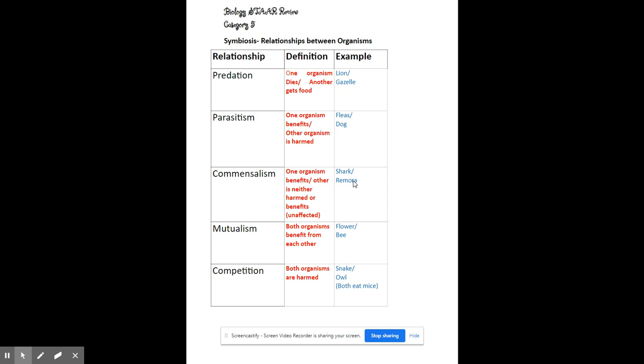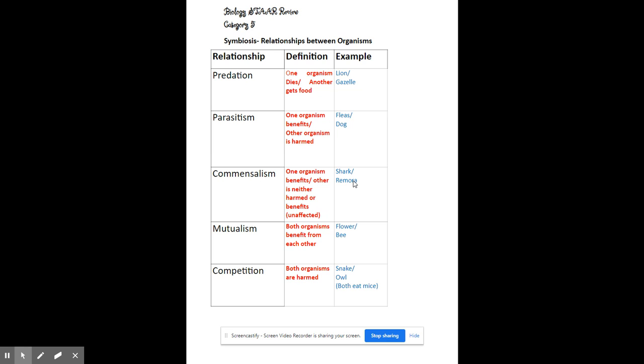The last one is competition. We know what that word means. We've seen competition. We've probably been in a competition. Maybe that's sports, or band, or Minecraft, or Fortnite. But in this relationship, both organisms are competing for a resource. In my example, I have a snake and an owl, and they both prey on the same thing.